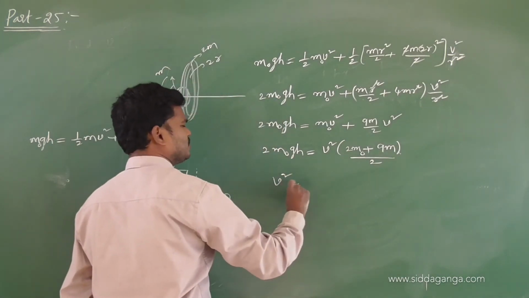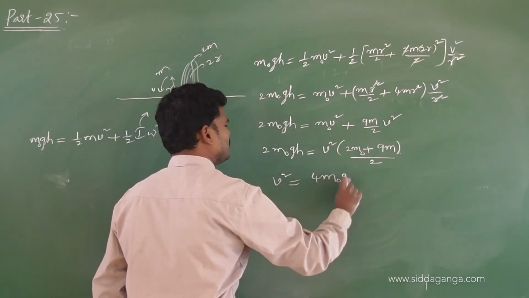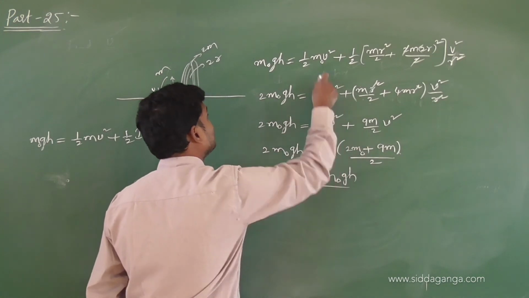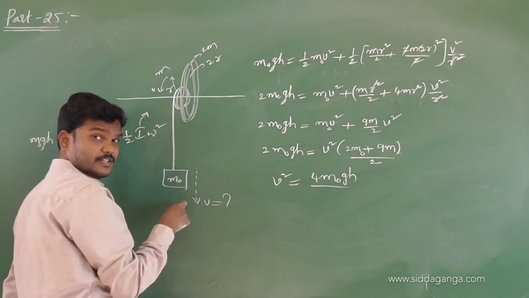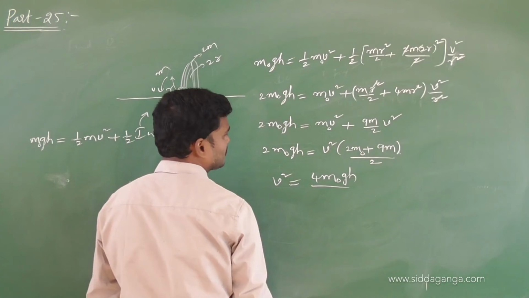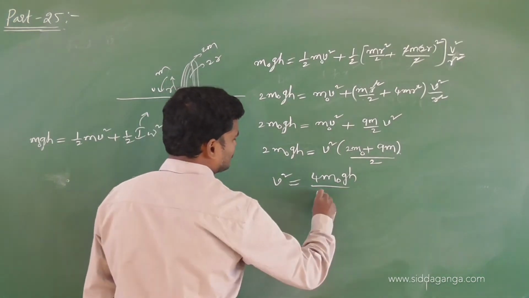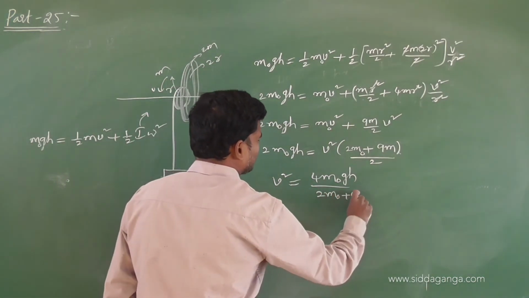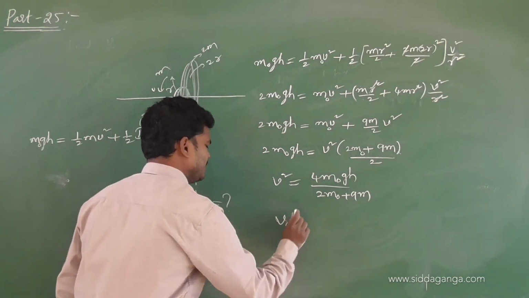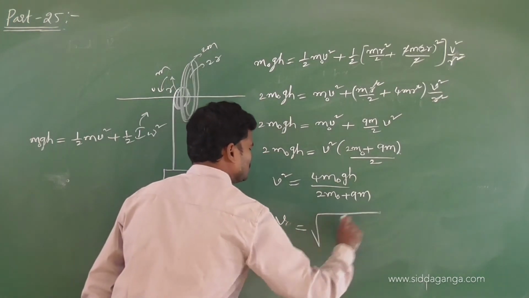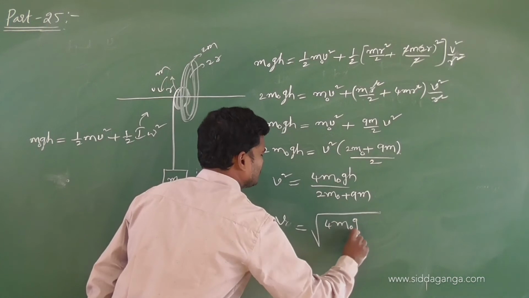So v square is equal to 4m naught gh. This is half m v naught square because it will gain some kinetic energy. 4m naught gh over 2m naught plus 9m, v is equal to root of that.